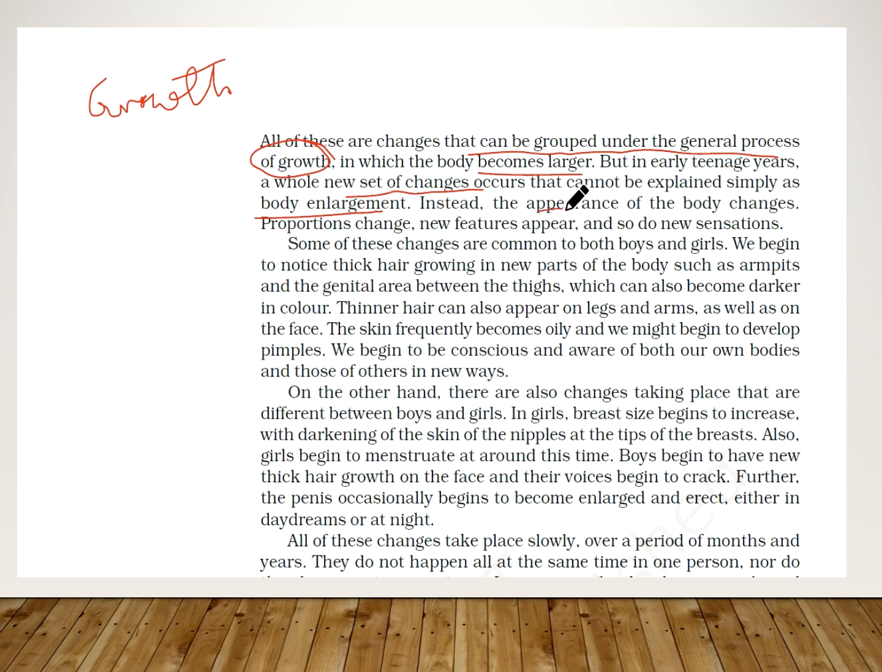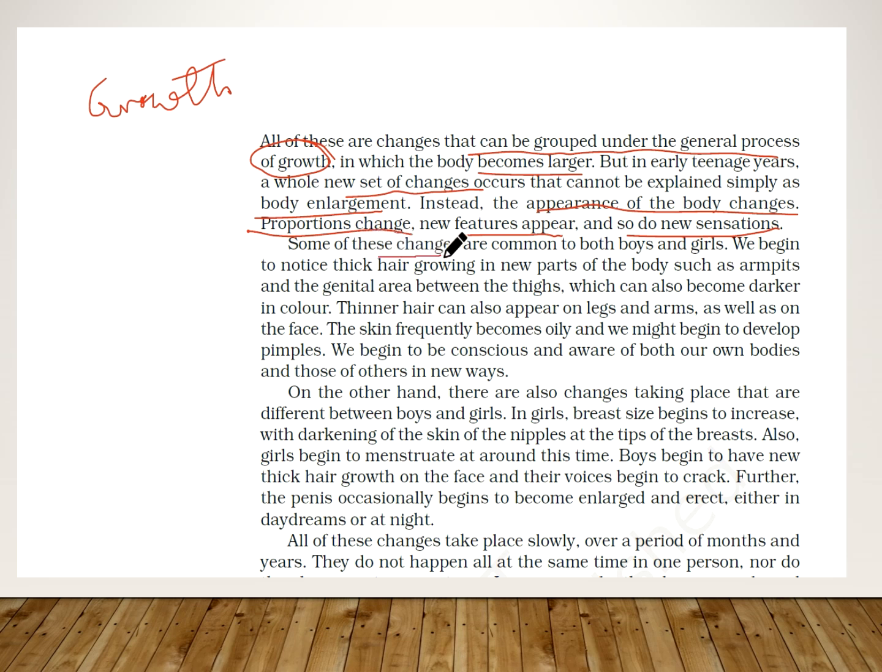The appearance of the body changes, proportions change, new features appear, and so do new sensations. There are several hormonal changes in the body and appearance changes. Our brain also has certain changes. You have noticed that because you are in 10th standard, in the adolescent phase, and you are undergoing certain changes in your body.